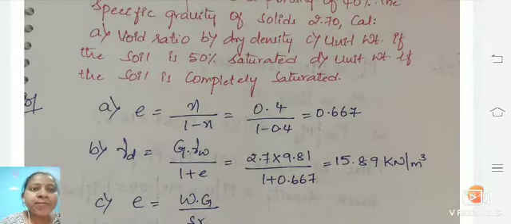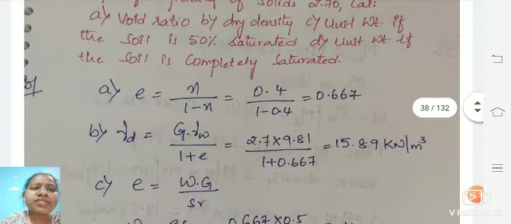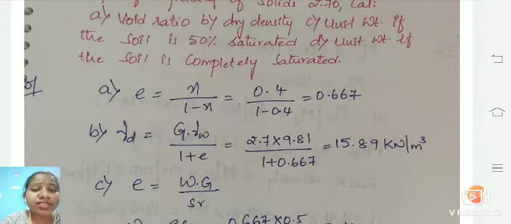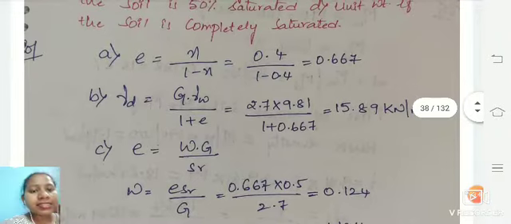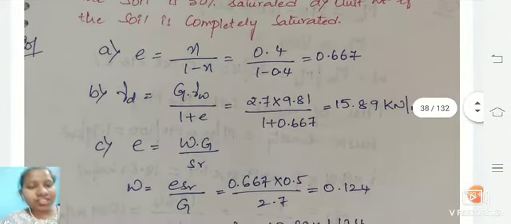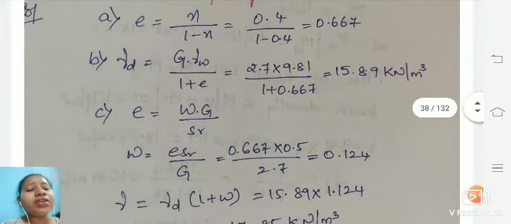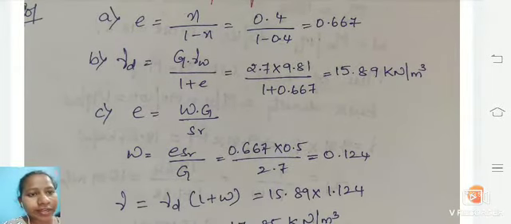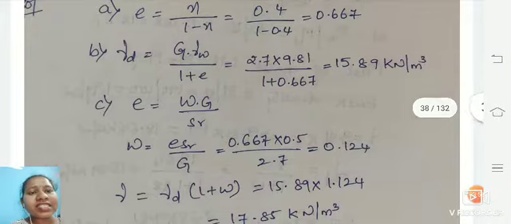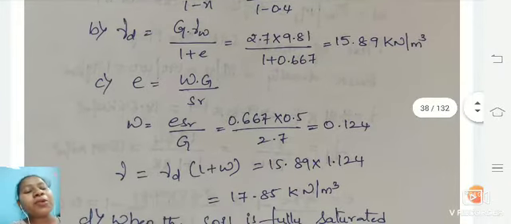And the next one is, we are going to find out the unit weight of the soil mass at 50% saturation. That means they are asking us for the partially saturated soil here. For this, you have a formula, that is e is equal to w into G, which is S r, where S r is for saturation. We already got 0.667 for the void ratio, which is into 0.5. That 0.5 is the saturation percentage given to us, and 2.7 is the specific gravity which we are taking into consideration here. So you will be getting 0.124.